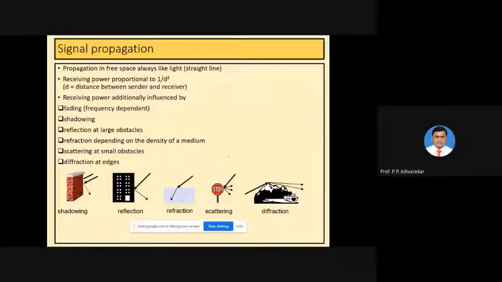So we'll see this particular thing. On the screen, in the PPT at the bottom, there are several diagrams depicting different phenomena which affect the received signal strength. The first one of them is shadowing. Here you can see, my pen marking is visible now, no? Yes sir. Okay.